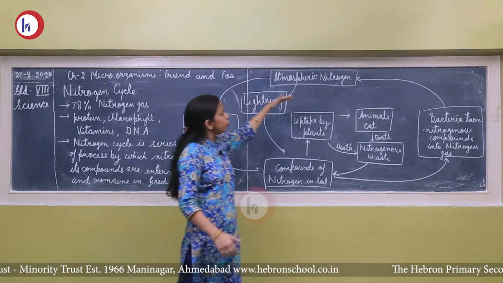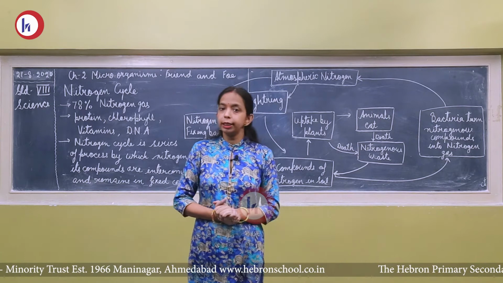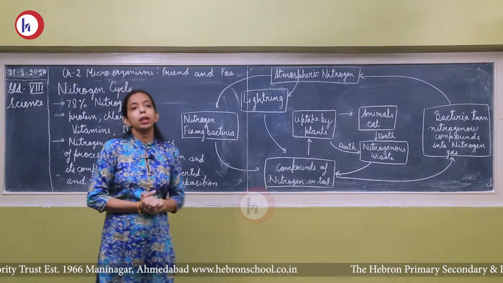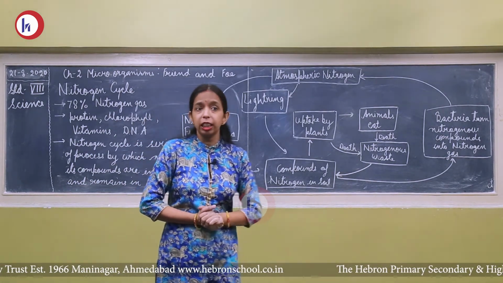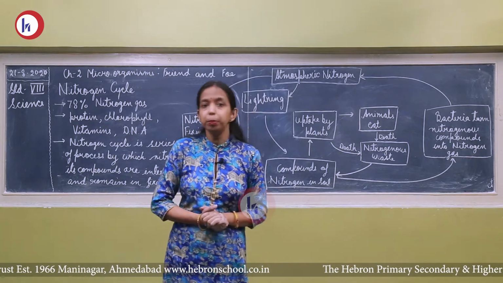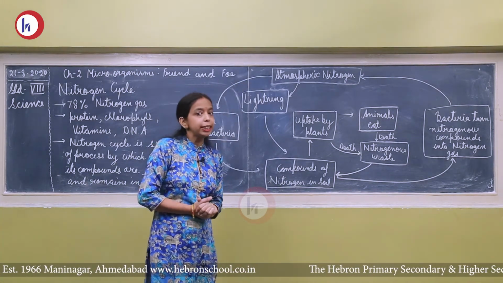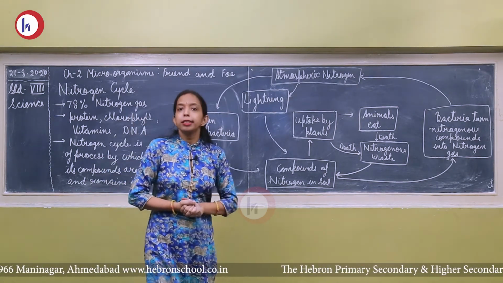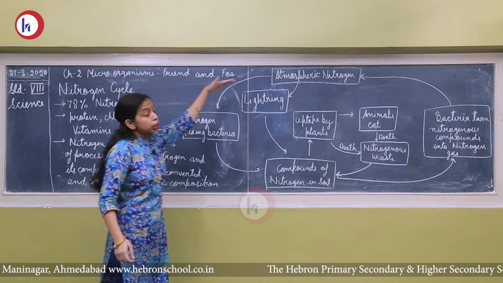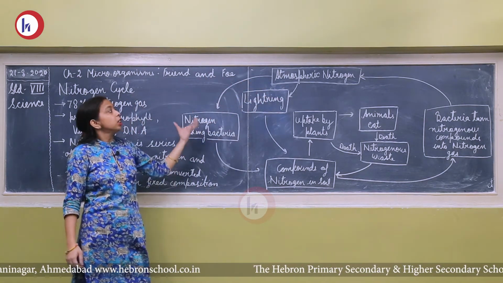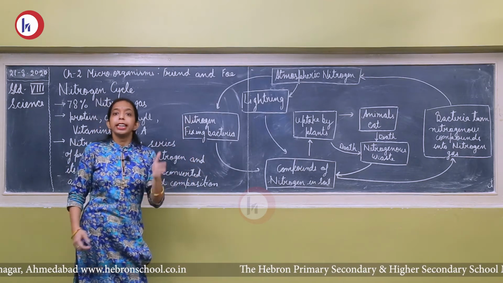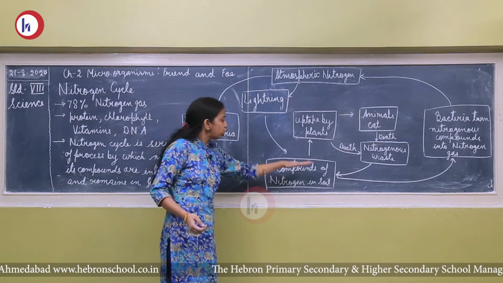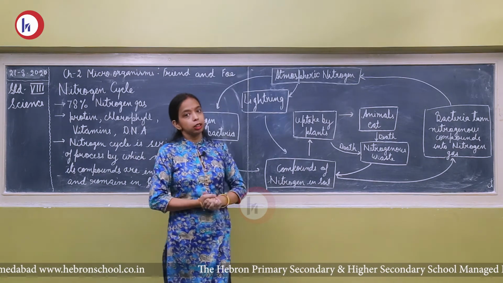First, atmospheric nitrogen. This atmospheric nitrogen is 78%. Now this atmospheric nitrogen is taken up by microorganisms, that is bacteria. You have heard about the rhizobium bacteria. This bacteria has the capability to fix atmospheric nitrogen into nitrogenous compounds. So in this process, the rhizobium bacteria take up the atmospheric nitrogen and convert it into nitrogenous compounds. And these nitrogenous compounds are present in the soil now.